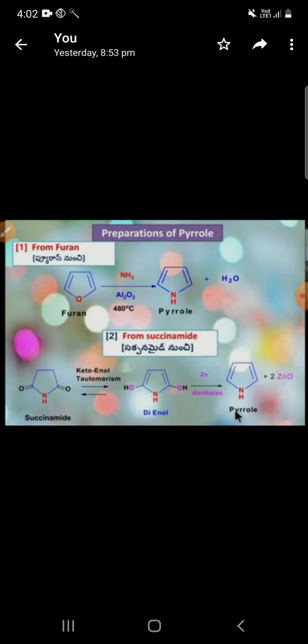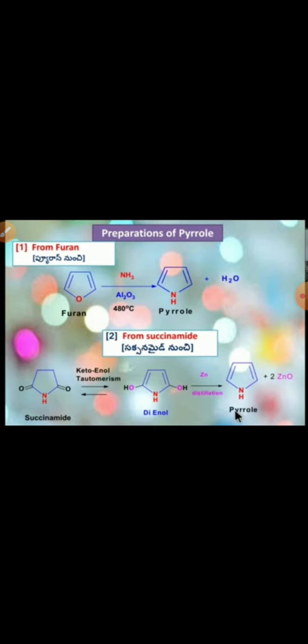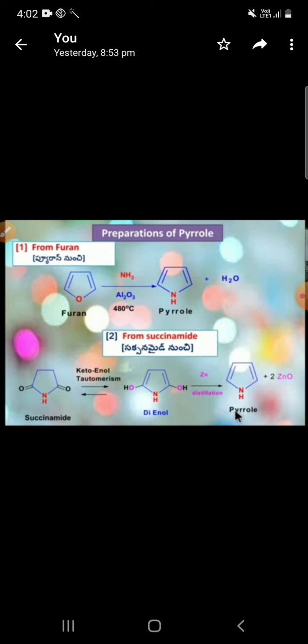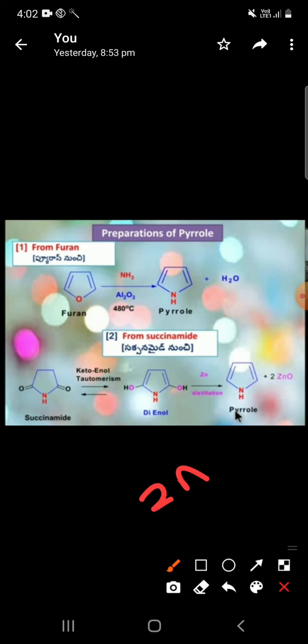What happened here? Tautomerism. Okay, in this enol, in the presence of zinc, these two oxygens will be oxidized. By the loss of zinc oxide, ZnO, the remaining pyrrole is there. So now the preparation is pyrrole.